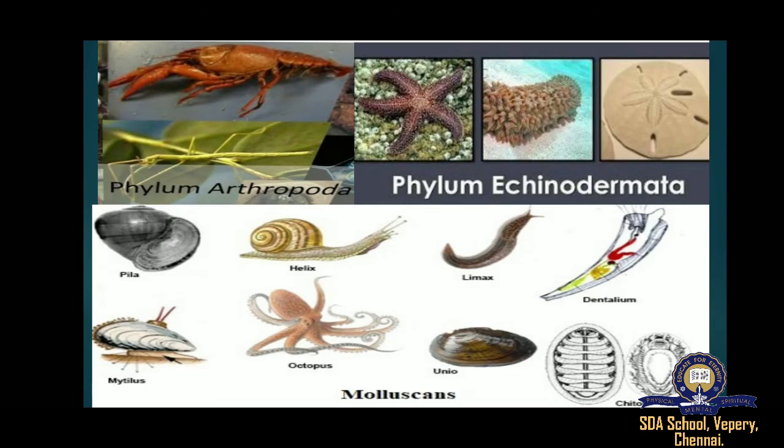A water vascular system is present in the echinoderms. It is a unique circulatory system. It accounts for gas exchange, circulation of nutrients, waste elimination as well as locomotion. Locomotion means moving from one place to another place. The system has a central ring canal and a radial canal that extends along each arm.